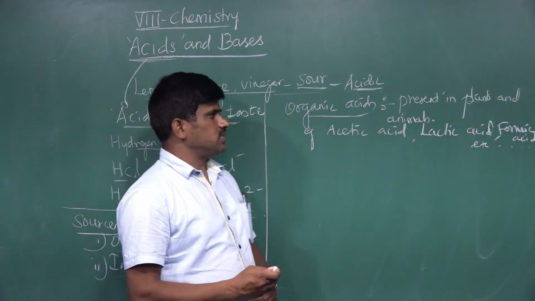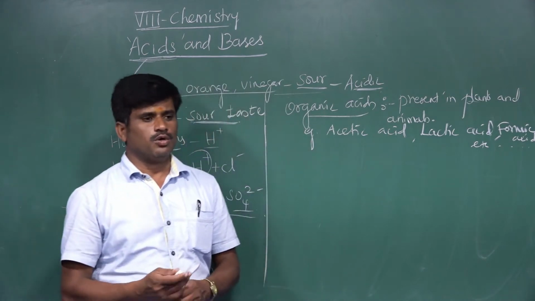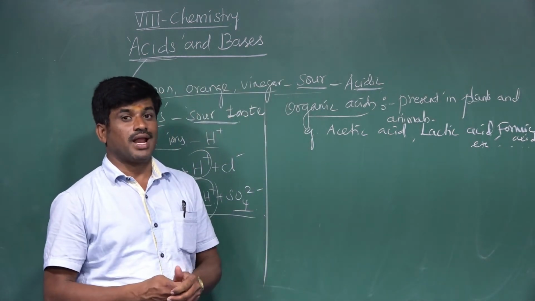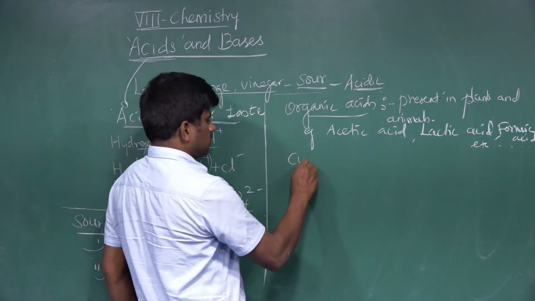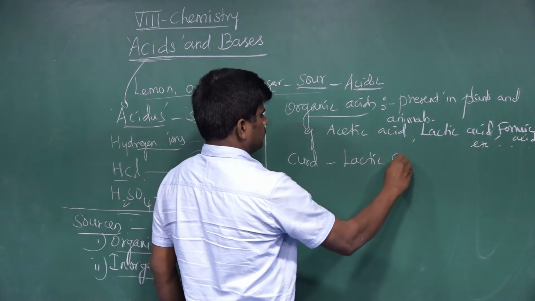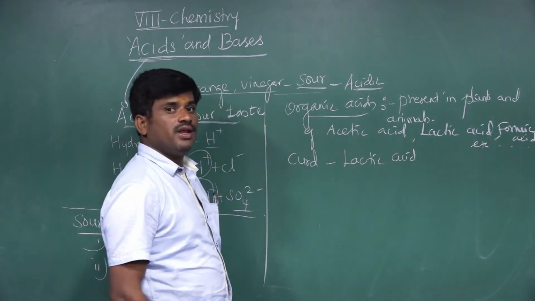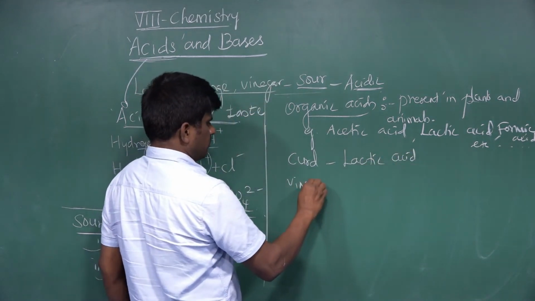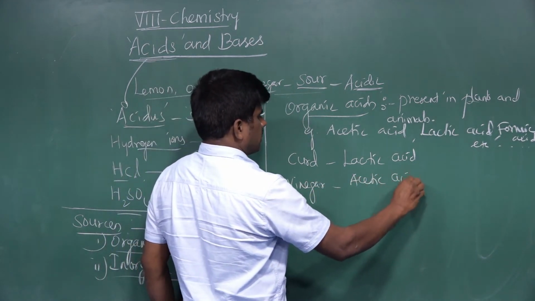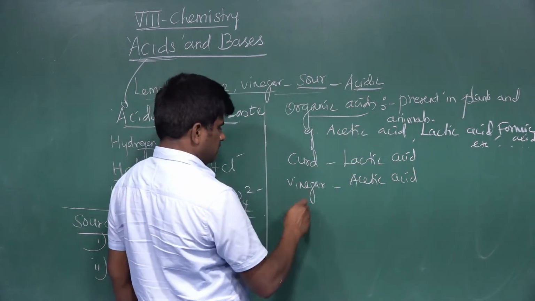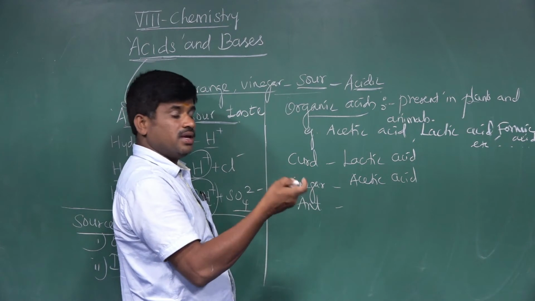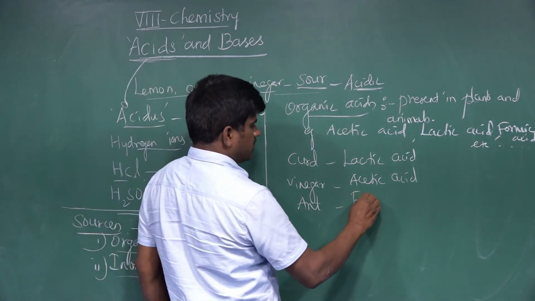Generally, these are the organic acid sources that we know. Curd or milk contains lactic acid. Vinegar contains acetic acid. Even ants, especially red ants, and some bees contain formic acid.